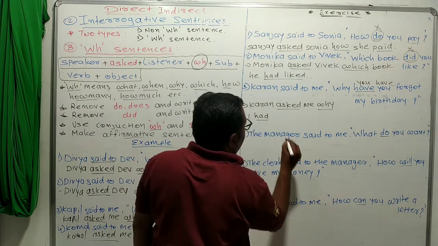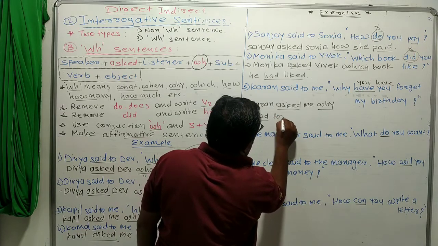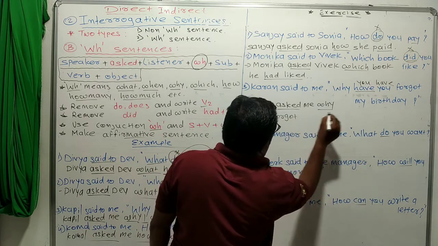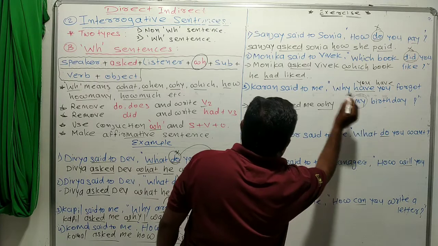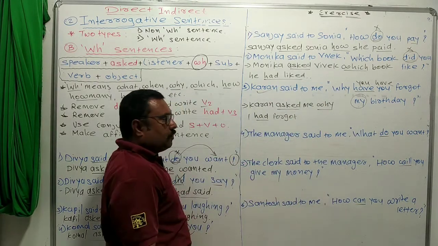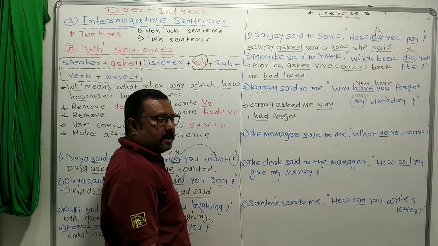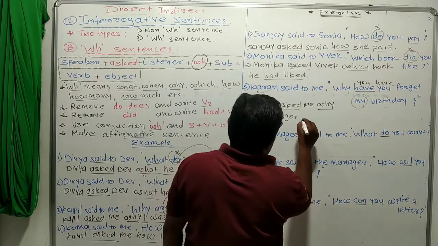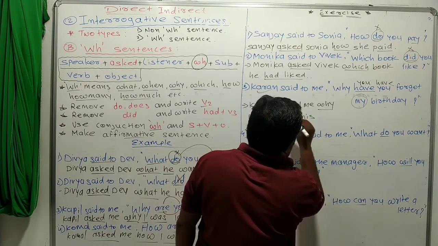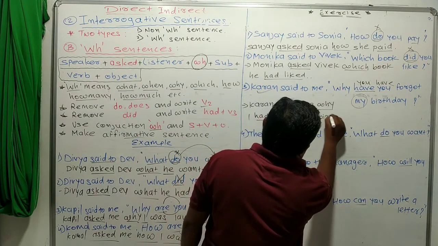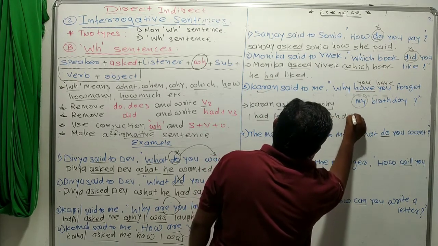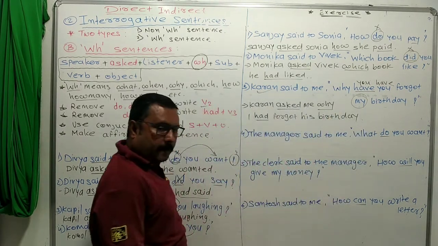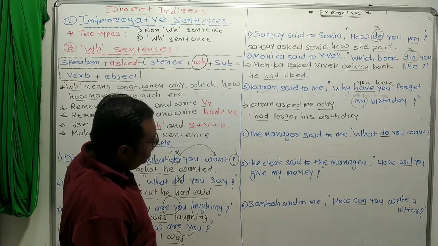Why I had forgot. I, me, my. So my is used for speaker. Karan, he, him, his. So why I had forgot his birthday. Full point. Okay.